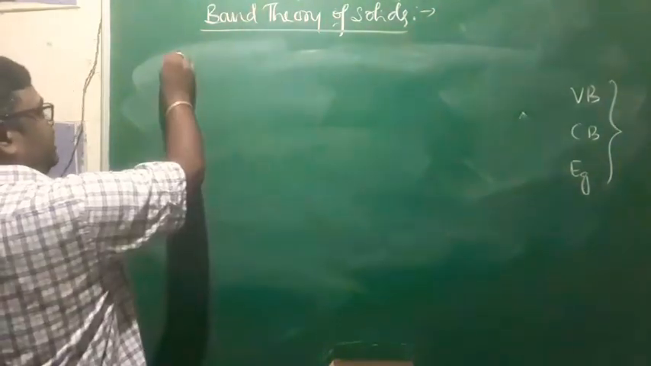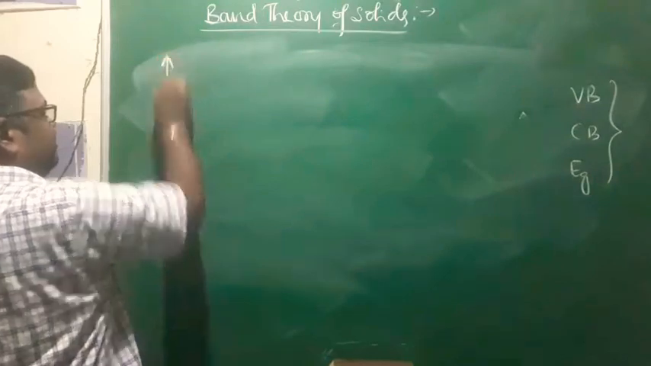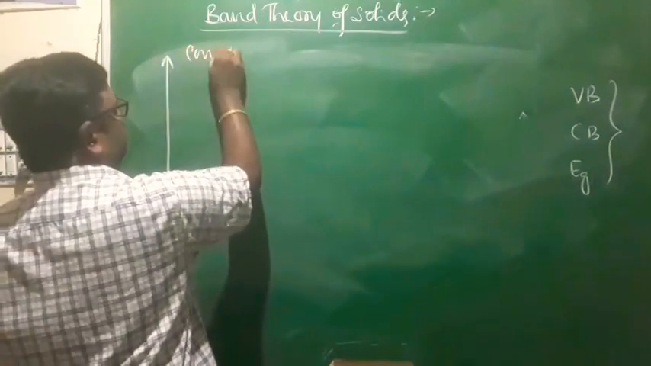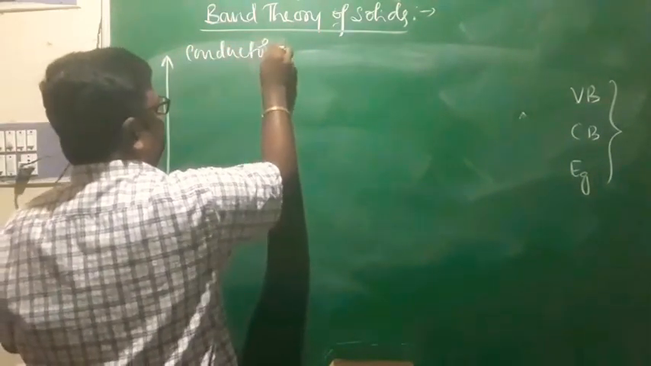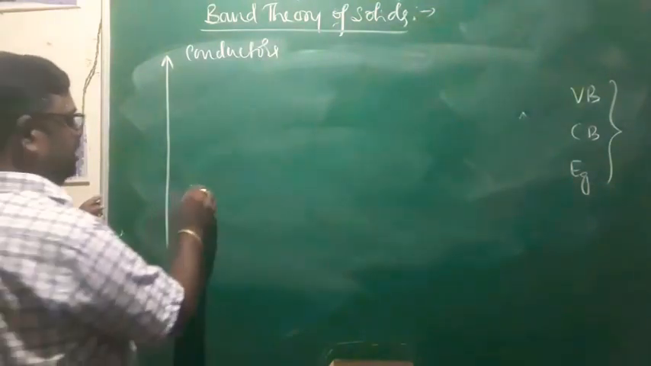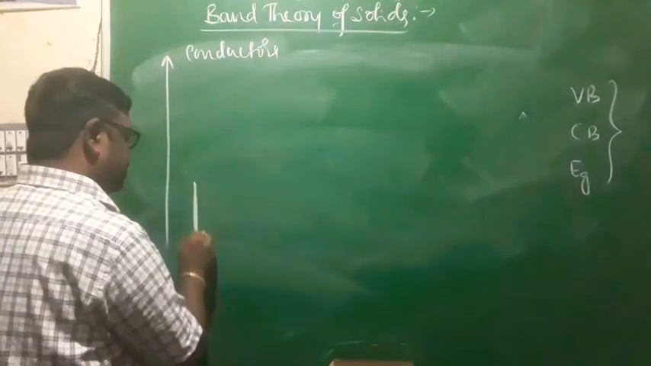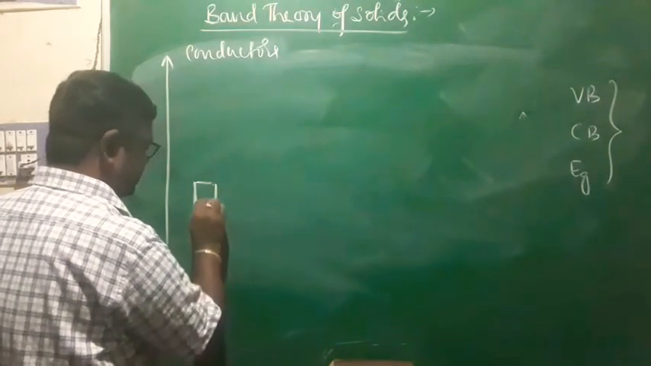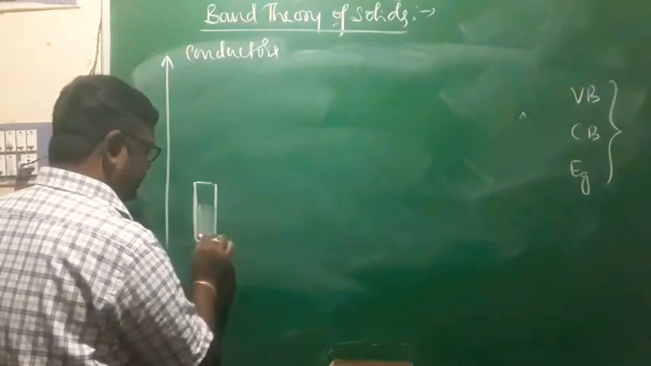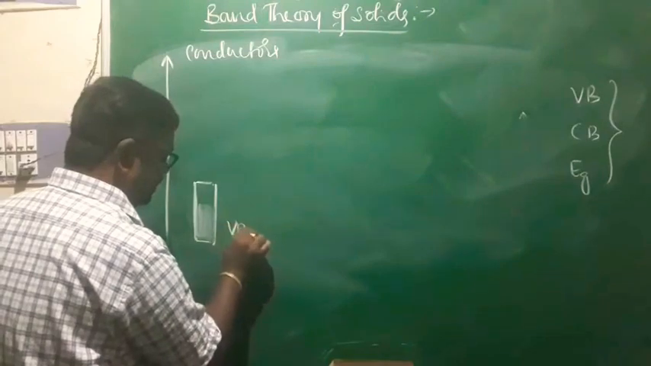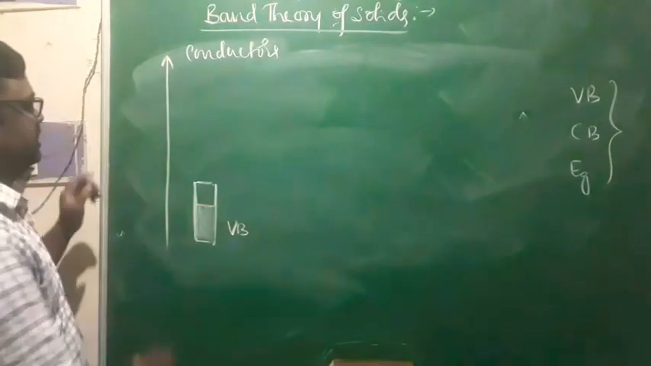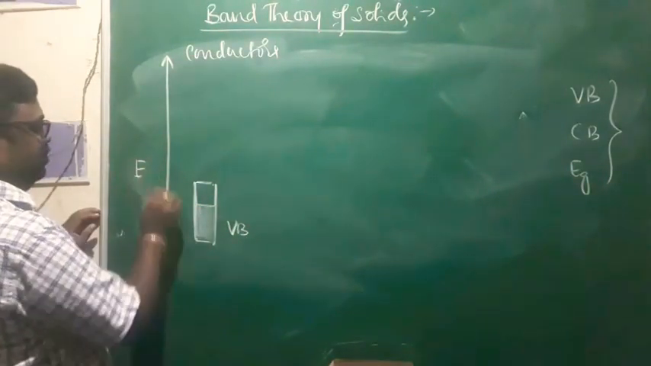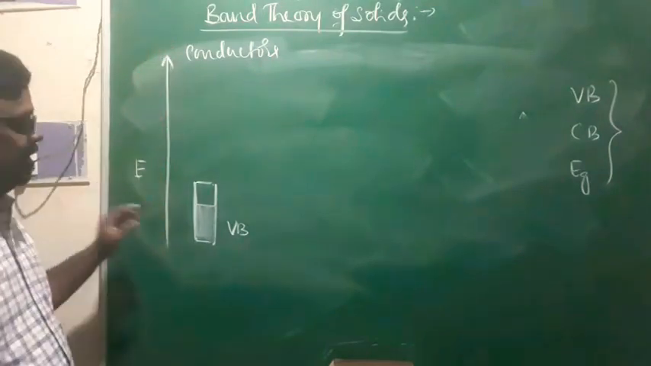As far as conductors are concerned, conductors are characterized by a partially filled valence band. This is the valence band with a lower energy, and it is partially filled. This is the energy axis, and if I move towards the top, energy increases.